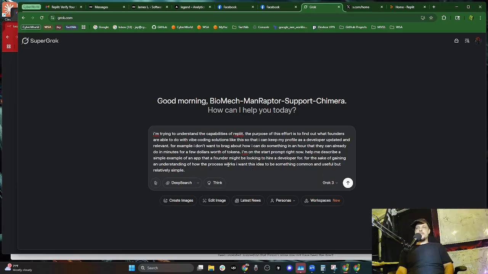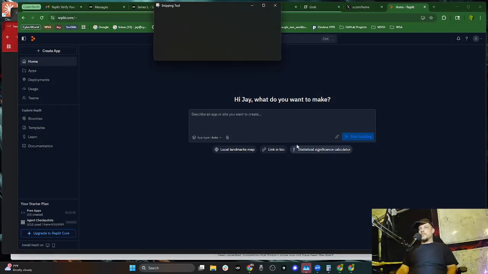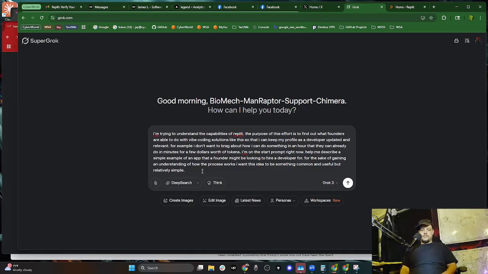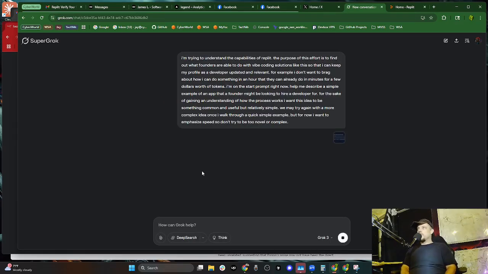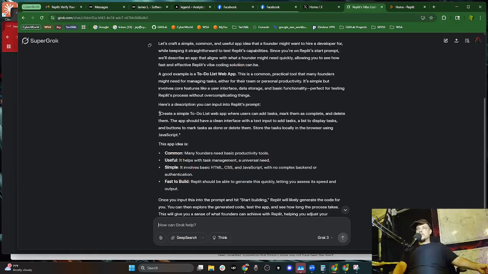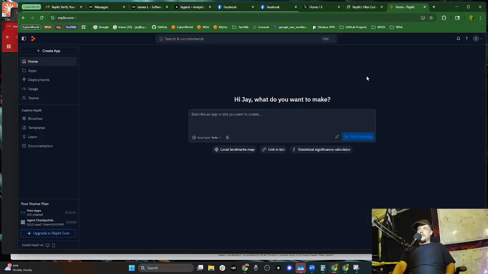Help me describe a simple example of an app that a founder might be looking to hire a developer for. For the sake of gaining an understanding of how the process works, I want this idea to be something common and useful, but relatively simple. I'm going to give it a picture just to make sure. There's a picture. All right. What say you, Grok? What should we tell this fool? Here's what we're going to tell it. Okay. So now we're going to tell Replit.